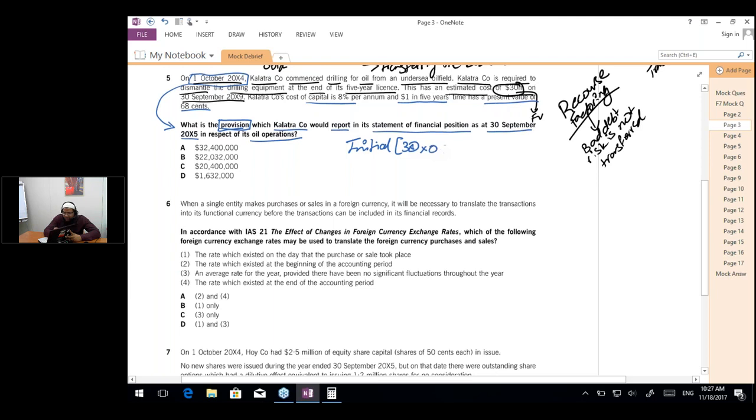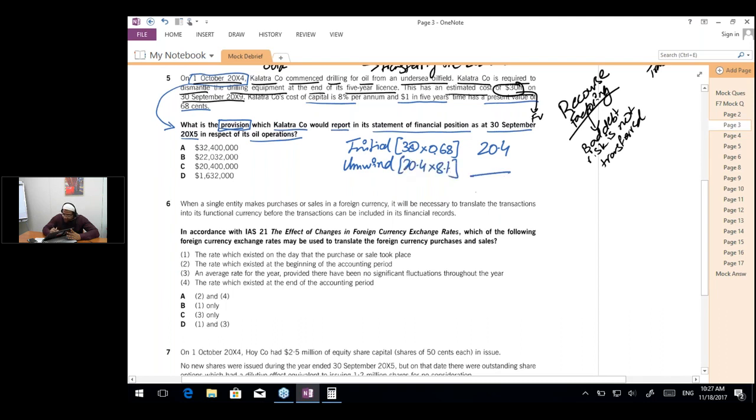So 30 million into 0.68 is going to be the value. 30 into 0.68 is 20.4.